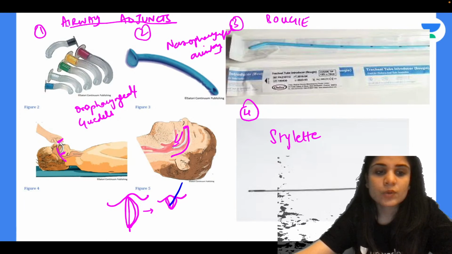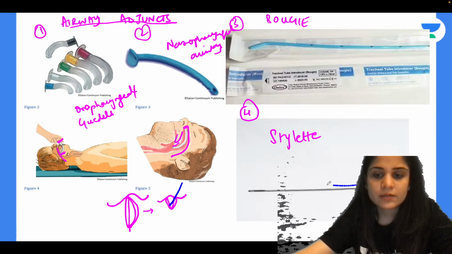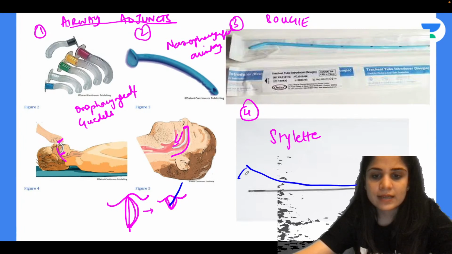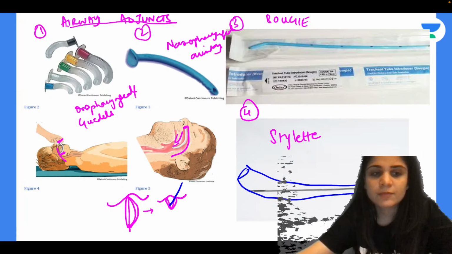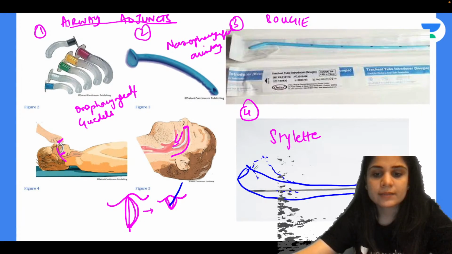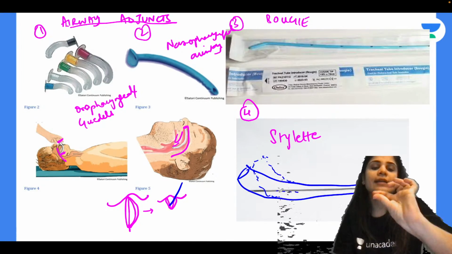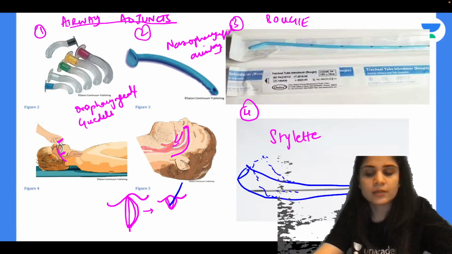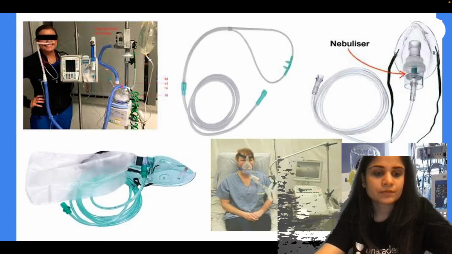So in that case, to intubate an anterior larynx, I use a stylet. I put this steel stylet inside an endotracheal tube. Imagine this blue thing that I'm drawing is the endotracheal tube, and then I curve this endotracheal tube along with the stylet. So it helps me in curving the endotracheal tube, giving it an anterior tilt so that I can intubate the patient easily. Alright, is that clear?